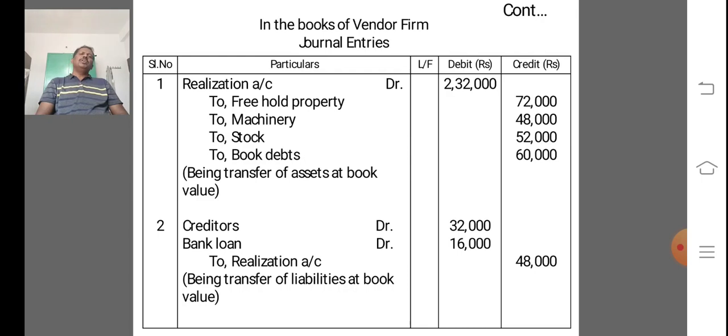Mind it, if it is taken over, you credit. If it is not taken over, credit. Only then do you apply the rules, after crediting the liabilities and after debiting the assets also. So next,